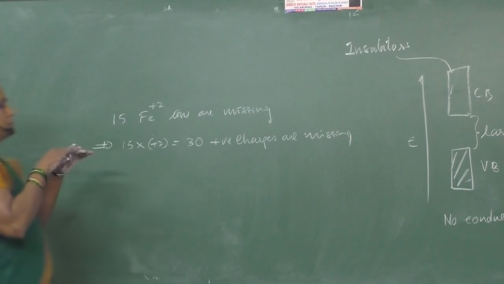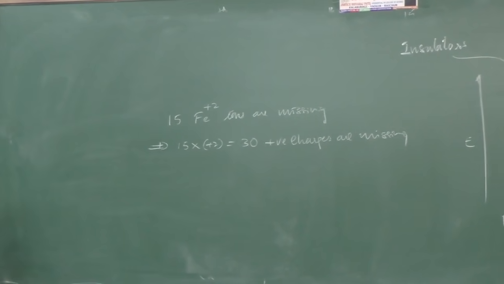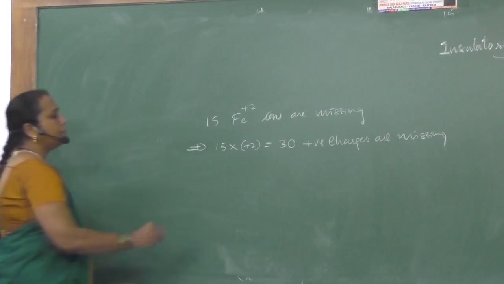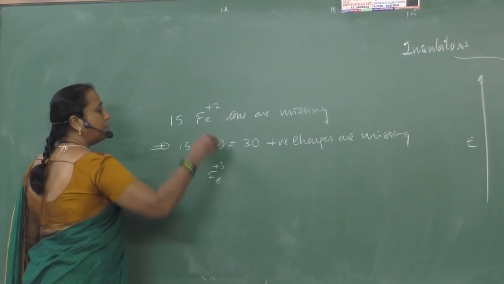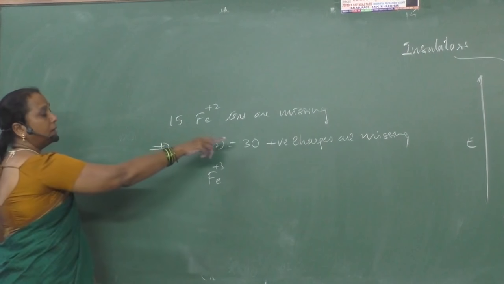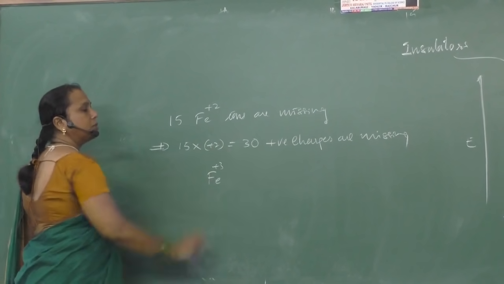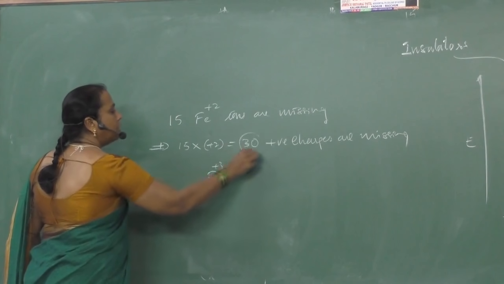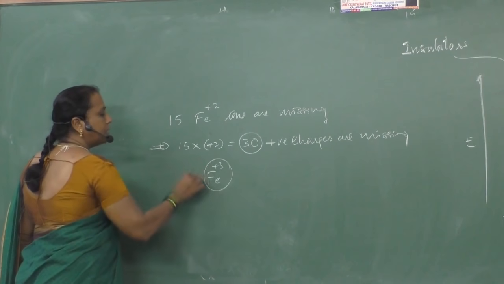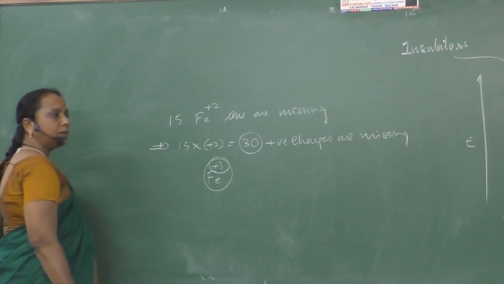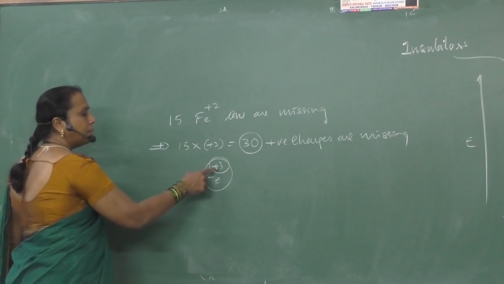Then to add 30 positive charges, how many Fe3+ ions are to be added? Fe3+ will balance the deficient positive charges. How many are deficient now? 30 are deficient. What ions we are adding? Fe3+. What is the charge on Fe3+ ions? Ferric ions plus 3.